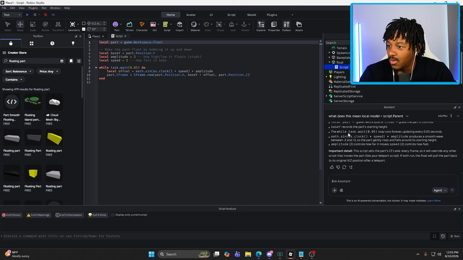Okay. The while task.wait(0.05) loop runs forever, updating every 0.05 seconds. All right. Math.sin, os.clock, speed. Whoa. Amplitude produces a smooth wave between -2 and +2, so the part gently rises and falls around its starting height. Okay, and starting height. Amplitude 2 controls how far it moves. Speed 2 controls how fast.